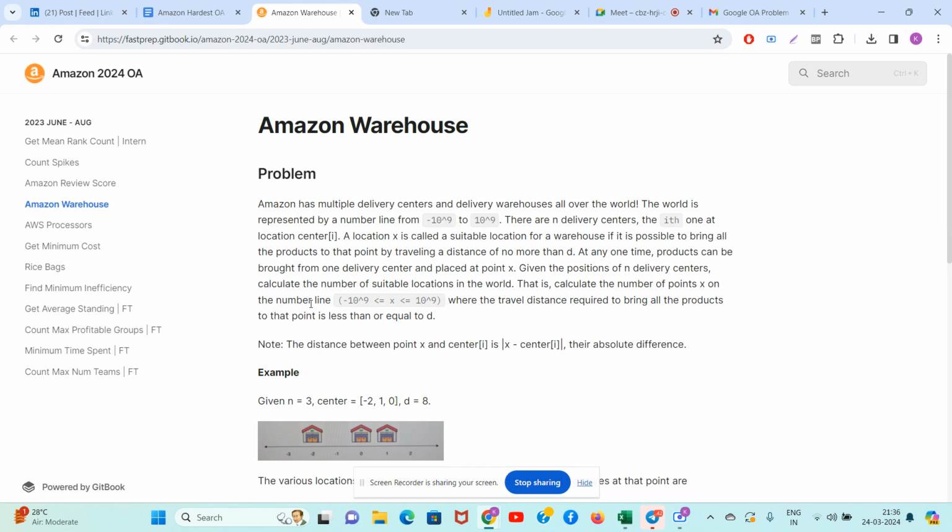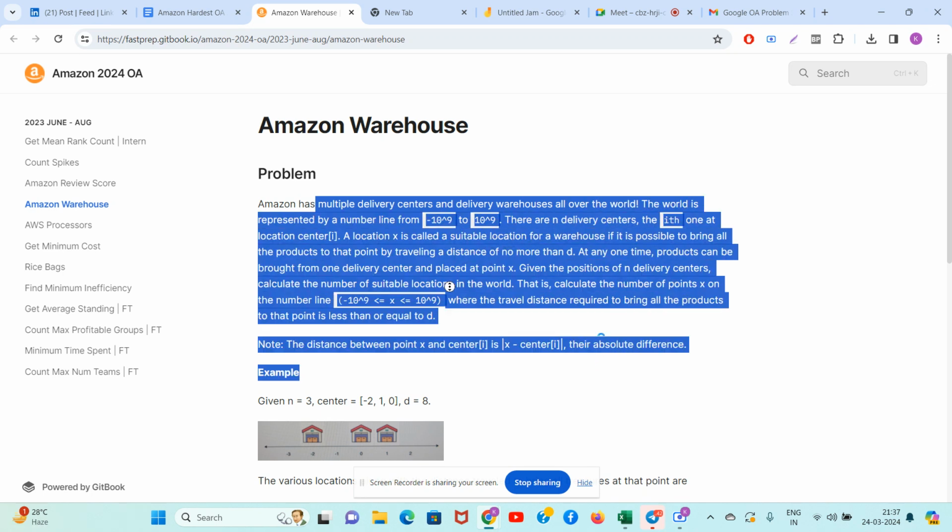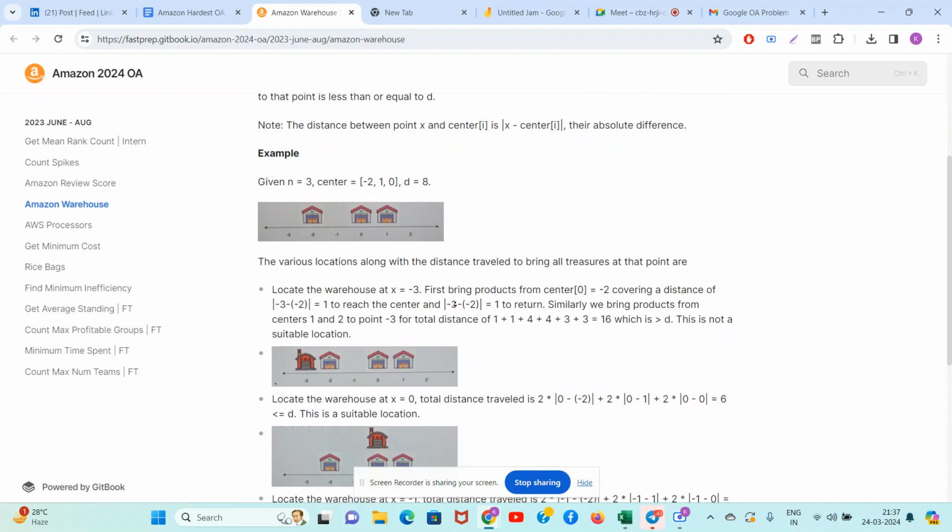So, guys, Amazon Warehouse 2024 OA. You want 45 lakhs, you need to solve this. Amazon has multiple delivery centers and delivery warehouses all over the world. The world is represented by a number line. I will explain you the easier meaning of this problem, okay?